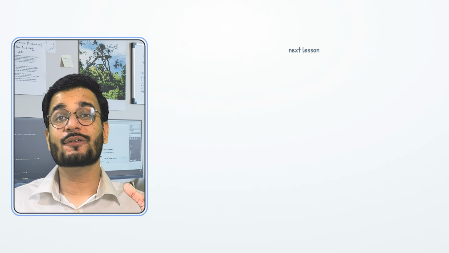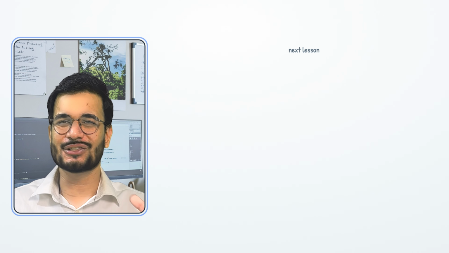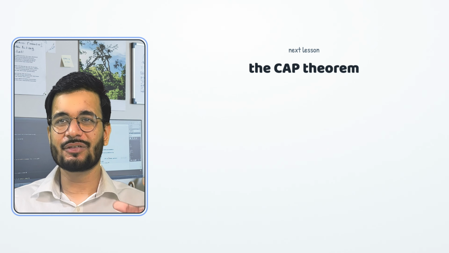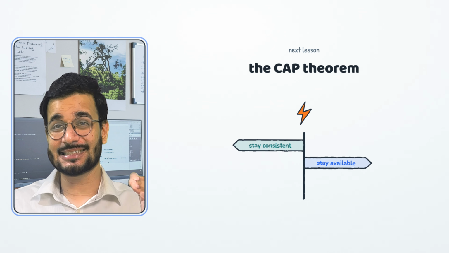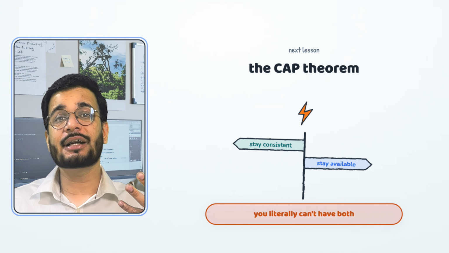Next lesson, we hit one of the most famous ideas in all of system design, the CAP theorem, which says that when the network splits, you have to choose between staying consistent and staying available. You literally can't have both.